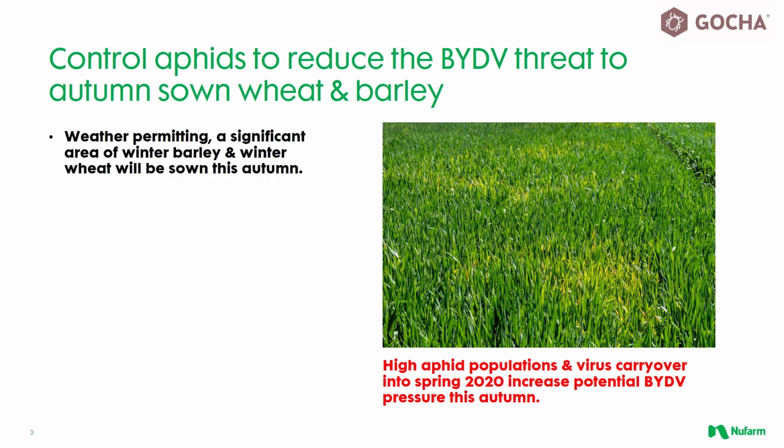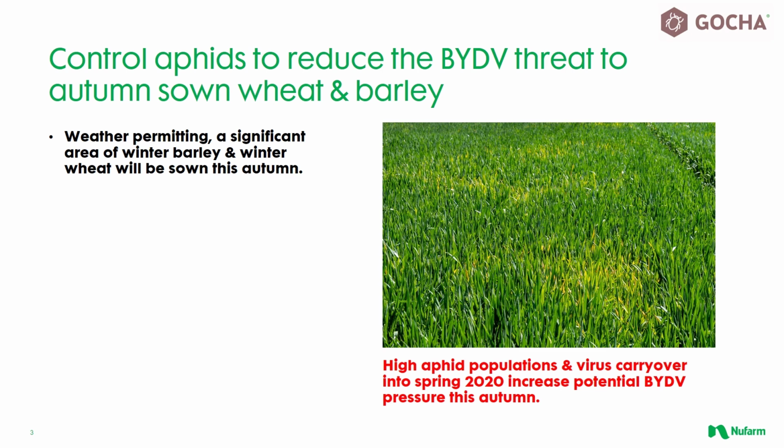Weather permitting, a greater area of winter cereals are expected to be established this autumn, not just compared to last year, but with more growers looking to reduce their oilseed rape area or take a break from it altogether. There is increased interest in alternative crops to join wheat and barley in the rotation, for example winter oats.